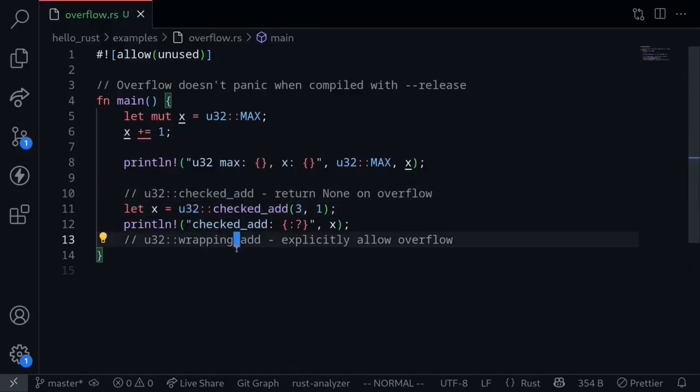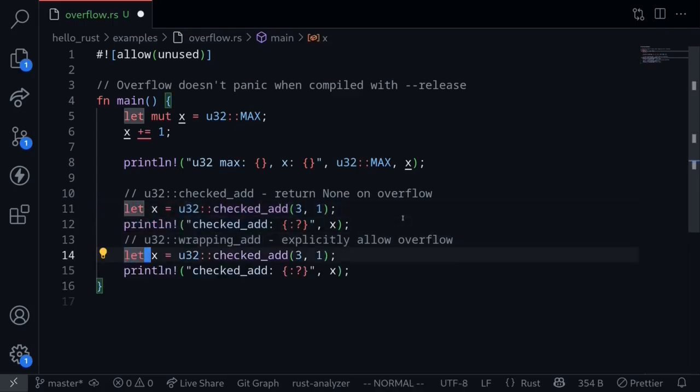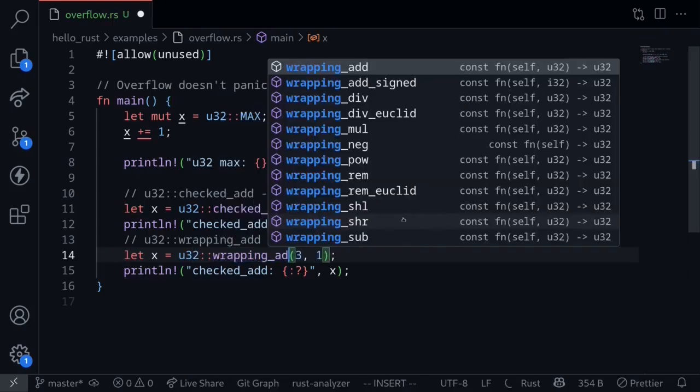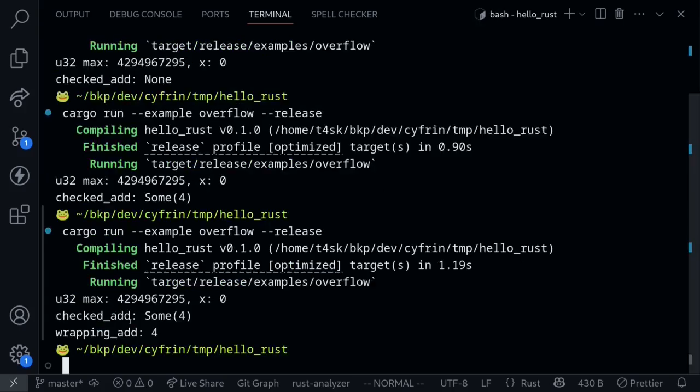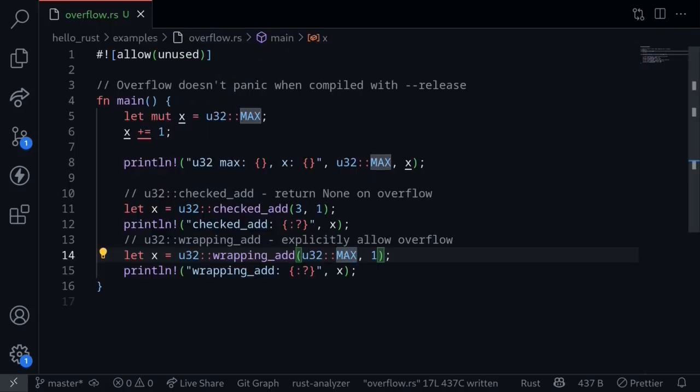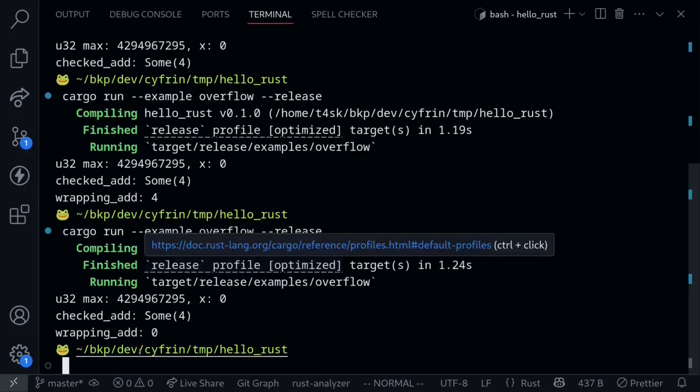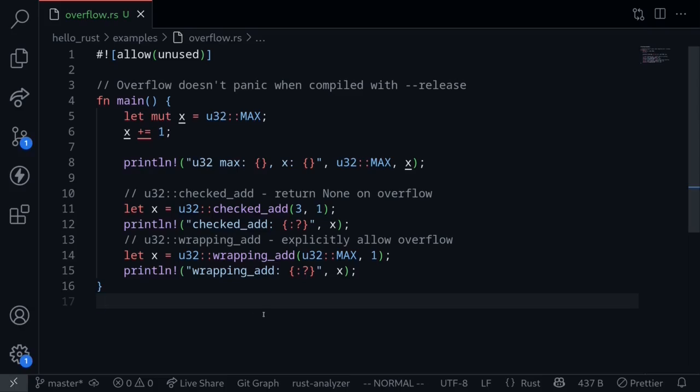Next, let's move on to wrapping add, which explicitly allows overflow. We'll use this example again, and then paste it here. Change the function name to wrapping add. Execute the code again, and get wrapping add is equal to 4. If we try to introduce overflow again and execute the code, this time the function wrapping add returns 0. So these are two functions that allow you to handle overflow and underflow in Rust, checked add and wrapping add.